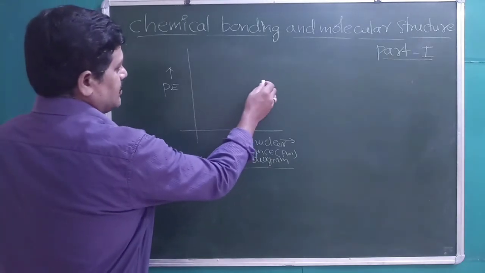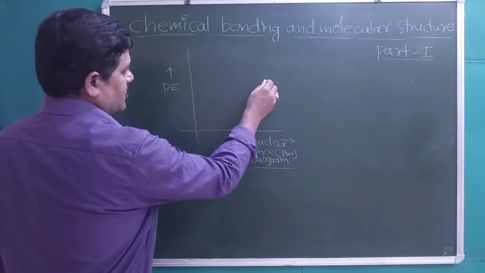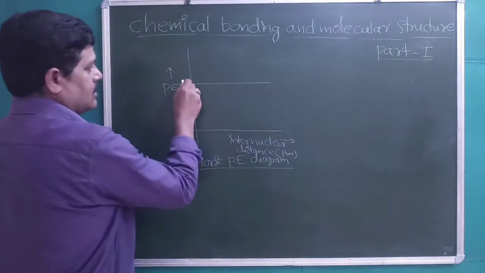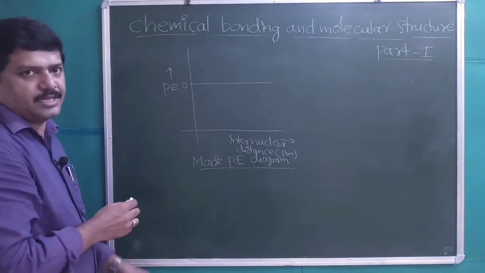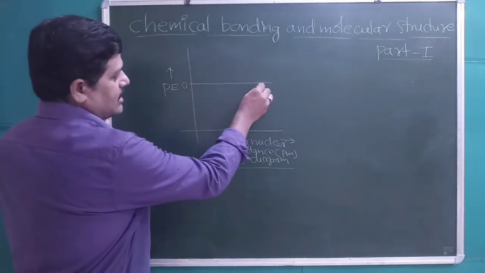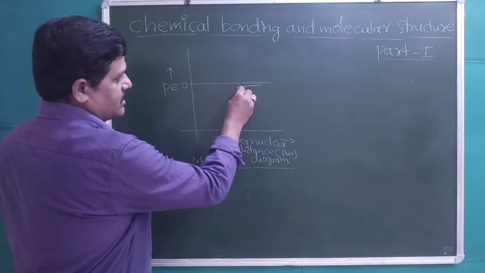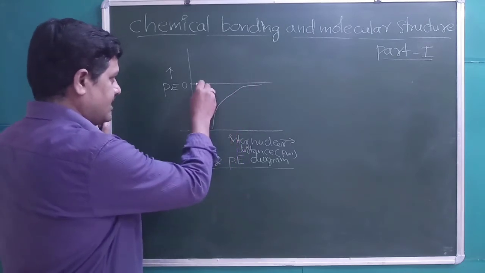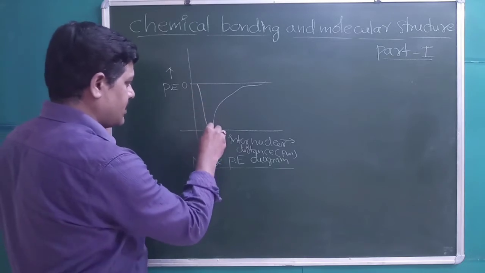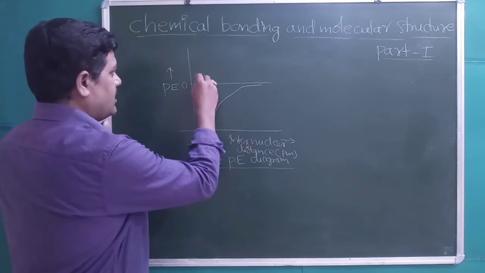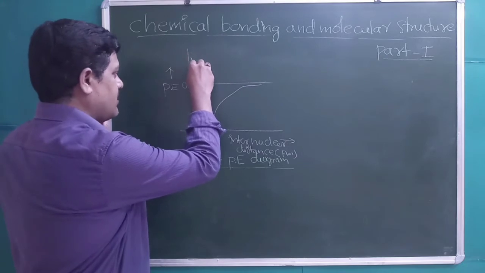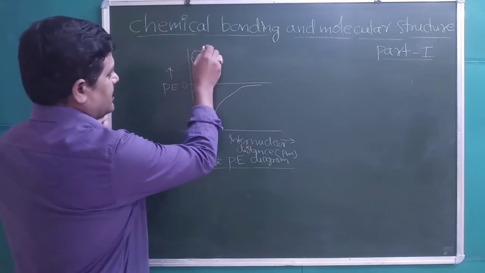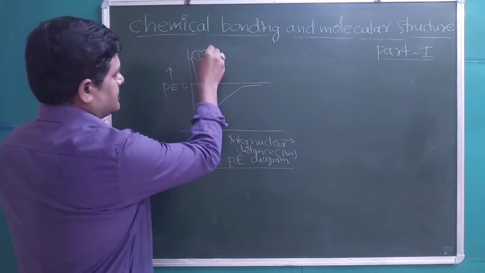When two atoms of hydrogen are coming closer to each other, this is a reference line on which potential energy is 0. As they come closer, potential energy starts decreasing. At a certain distance, it reaches a minimum value, and if they come closer, the potential energy rises up due to increase in the repulsive forces.